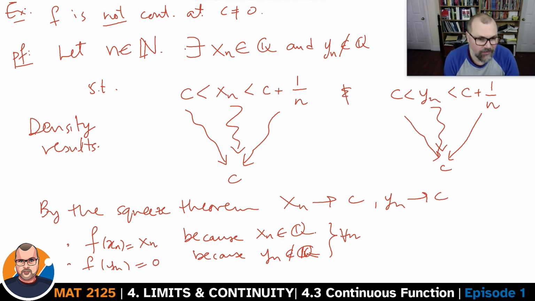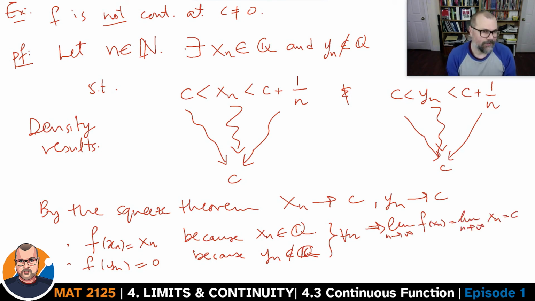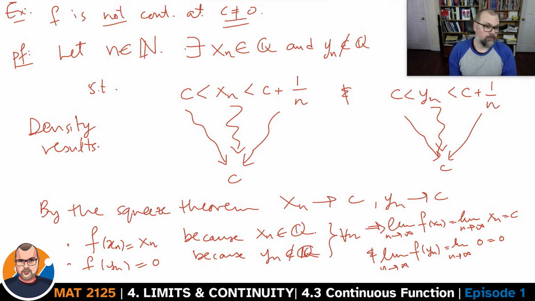Well, what's the limit of the xn's then? c. So the limit of f at xn is c, because we found here that the xn's go to c, and the limit of f at yn will be the limit when n goes to infinity of 0, which is 0. So I have here two sequences. They both go to c, and the corresponding sequences of function values, f at xn and f at yn, go to c and 0, which are different.